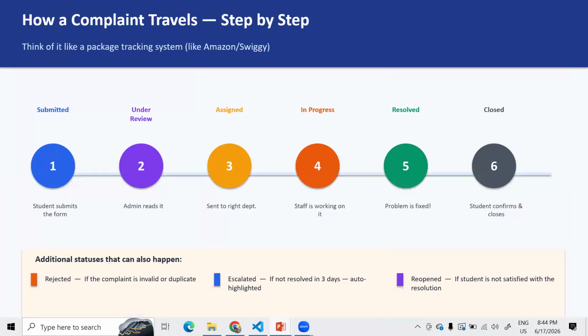And so how the complaint flow will be working step by step. Let's say the student is submitting the form and it is getting under review and assigned to the particular department. It shows some progress, and whether it is resolved or not. It shows it is resolved and it is getting closed. This is the way the complete step works.